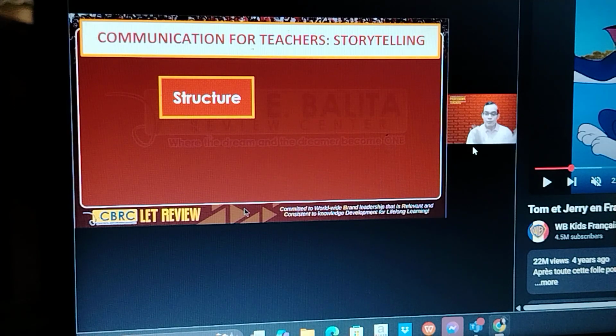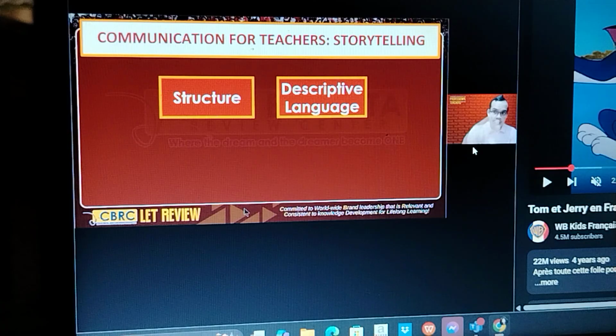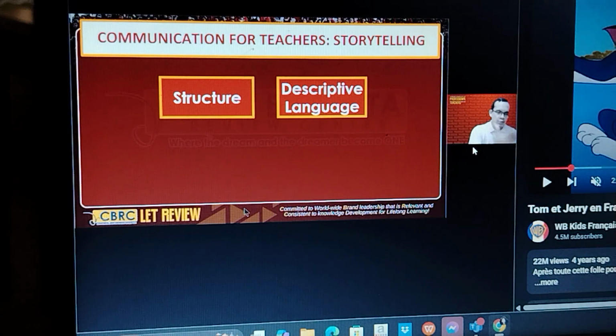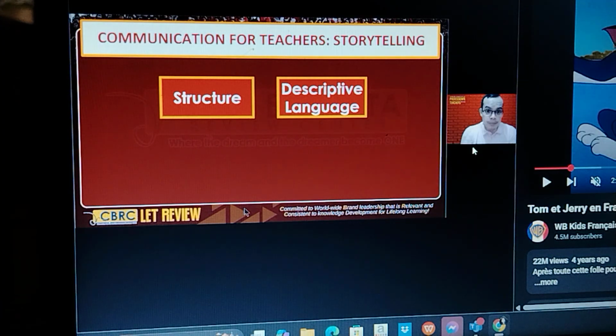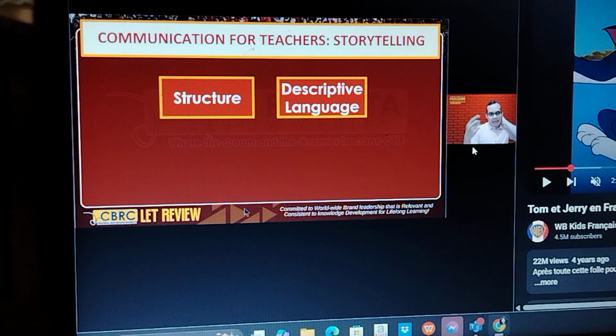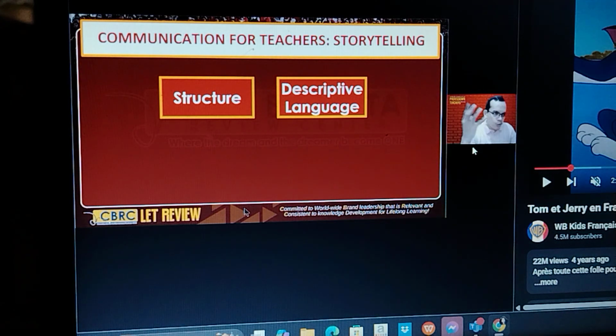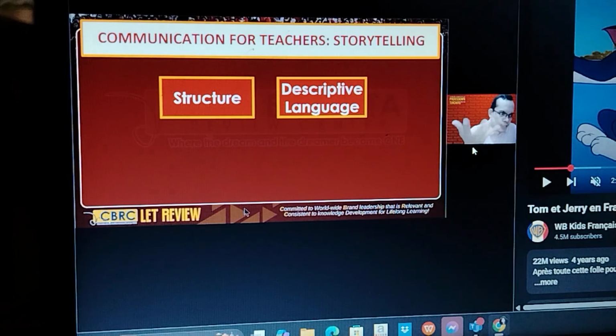Now, here are the things you have to remember about storytelling. Of course, there's a structure to a story. And I mentioned the structure a while ago, right? The Freytag's pyramid. It begins with exposition, rising action, there's a climax, falling action, there's the resolution. You must also use descriptive language, meaning language or words that evoke the right emotions or imagination of your audience. They must stimulate the sense of sight, sense of hearing, taste, touch, smell of your audience.